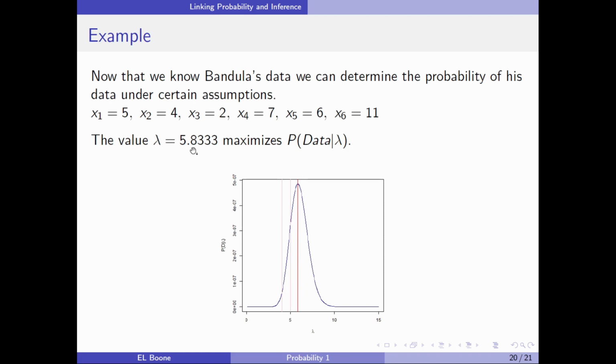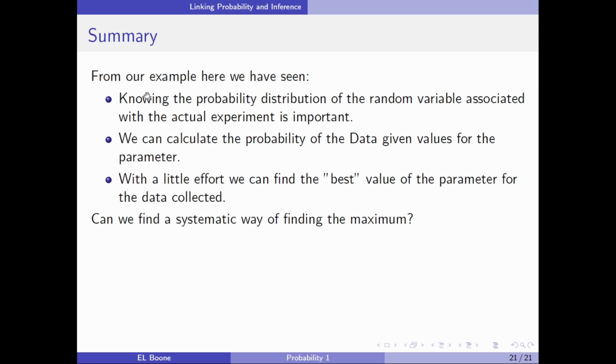So what have we seen so far? We have a whole bunch that we've learned out of this. We can take the probability distribution of a random variable associated with the actual experiment. A lot of people say, well, I'm going to just use the normal distribution because it's easy. Don't do something because it's easy. Do the right thing, and then you'll get the right answer. We can calculate the probability of the data given values for the parameter, right? We just did that. And with a little effort, we can find the best value of the parameter for the data collected. And the question becomes, can we find a systematic way of finding the maximum? Yes, we can. We'll do that in a later video.